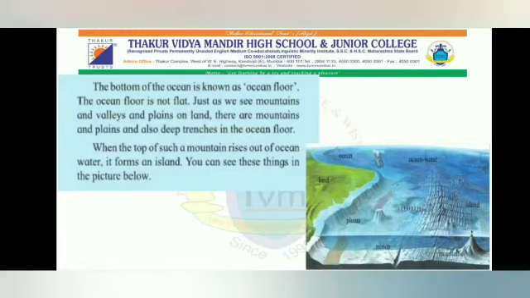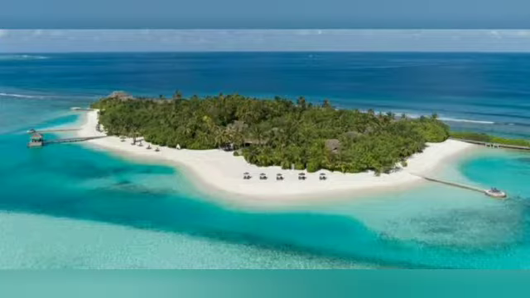Students, as we go deep down in the ocean, we will see that at the bottom of the ocean there is an ocean floor. The ocean floor is not flat. Just as we see mountains and valleys and plains on land, in the same way we can see all these things under the ocean also, at the ocean floor. Now just see this. This is an island. An island is a land area which is surrounded by water from all sides. So basically, when the top of a mountain rises out of ocean water, it forms an island.